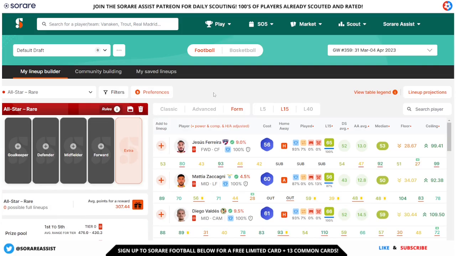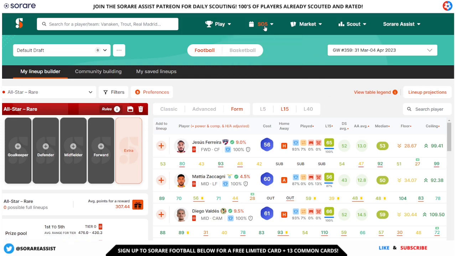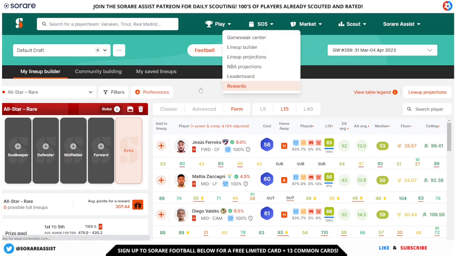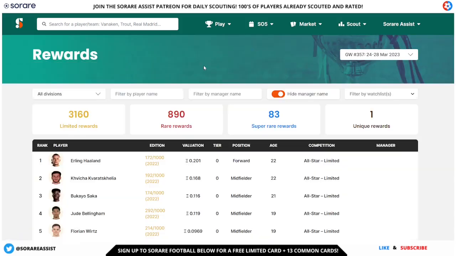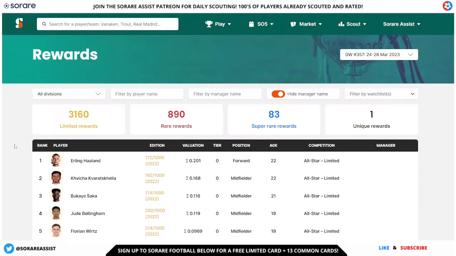So as I say, guys, it's a fantastic tool for selecting your lineups. We've also got the NBA projections and the lineup projections as well, which is also a very useful tool. You can also look at the rewards in this section as well, which is going to give you more information on the rewards available in the different competitions.